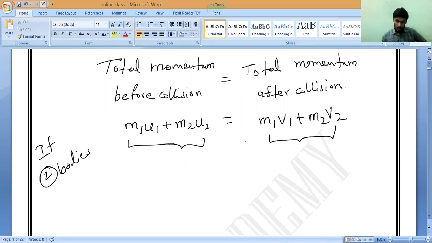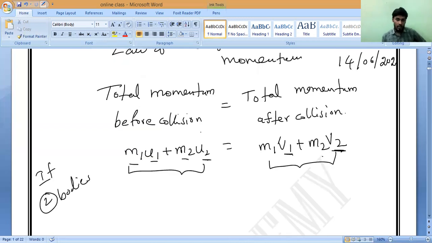If you consider the two bodies, M1 is the mass of body 1 and U1 is the initial velocity of body 1. M2 is the mass of body 2 and U2 is the initial velocity of body 2. M1 and M2 remain the same, but V1 is the final velocity of body 1 and V2 is the final velocity of body 2.